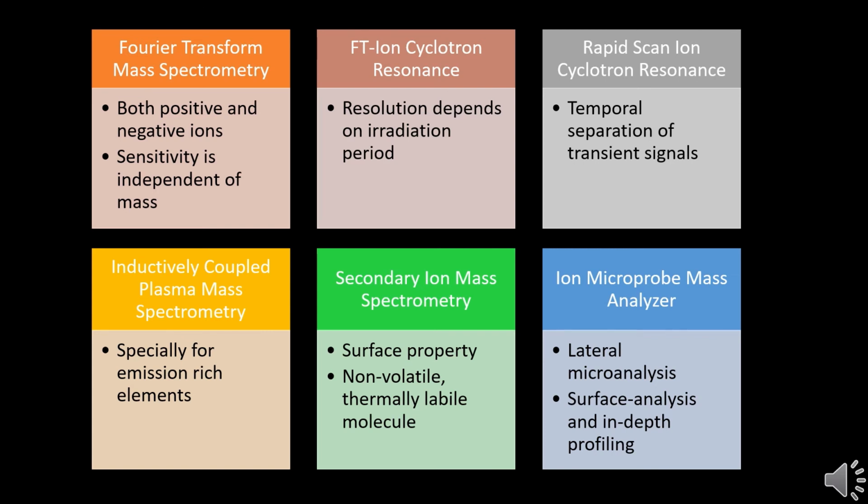Secondary ion mass spectrometry can be used to determine surface properties, like whether the surface is brittle, whether there is a possibility of cracking, or the presence of grain boundaries can also be detected by SIMS. In some cases, if the sample cannot be volatilized, like polymer samples that are thermally labile, those molecules can be analyzed using the SIMS method. Again, for emission rich elements, to determine the mass, we can use the ICP-MS method.